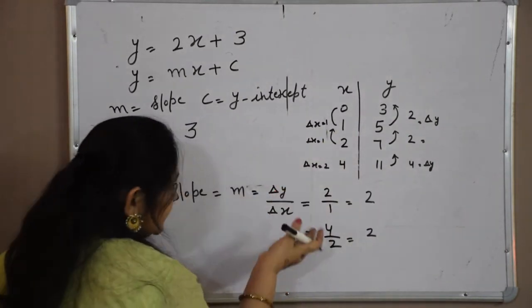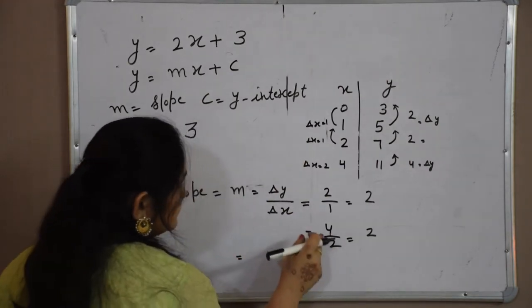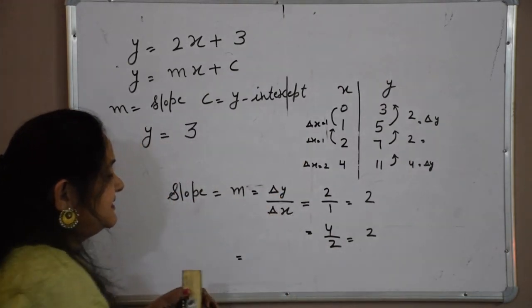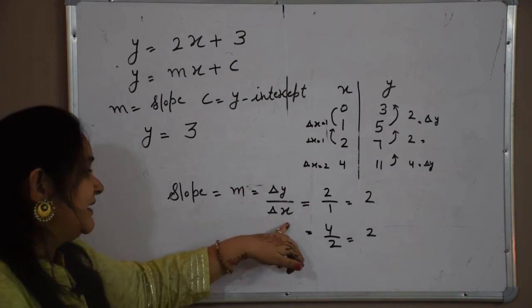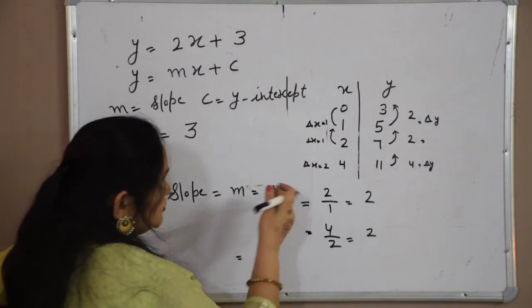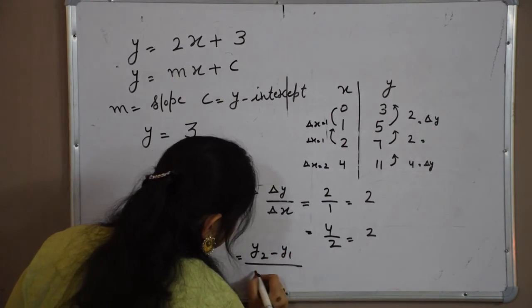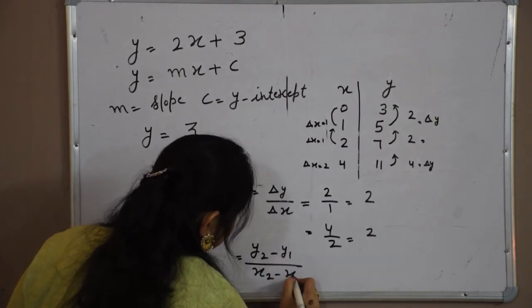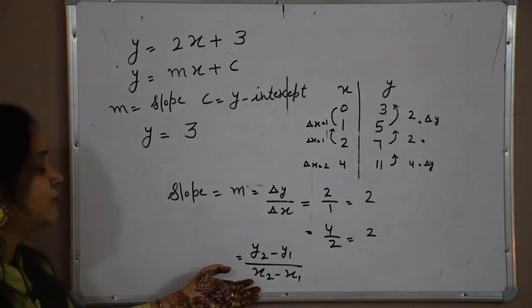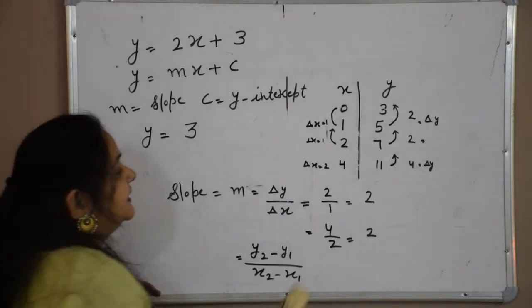So we can generalize a formula from this: delta y by delta x, that is rate of change of y divided by rate of change of x, and rate of change of y we can say y2 minus y1 divided by x2 minus x1. So this is also the formula for the slope of a line. See how.